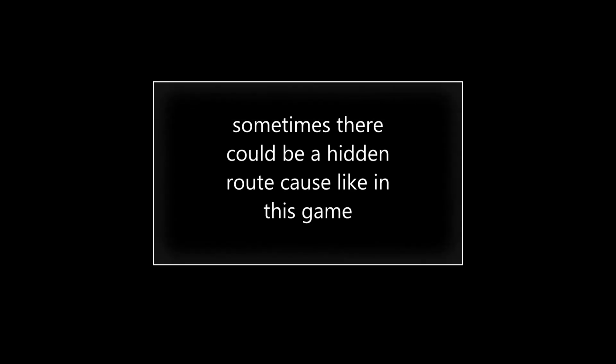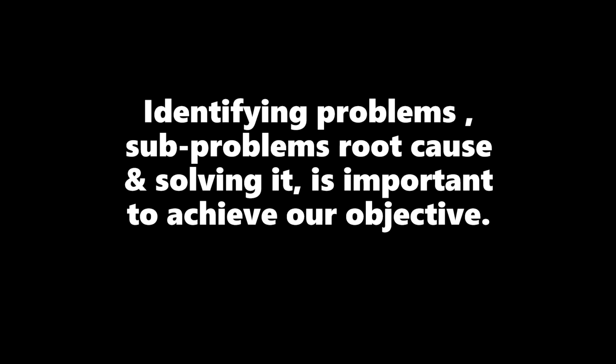So friends, how did you like this method of teaching? I hope you liked it and you learned. Once again, let's recollect what we learned today through this game. First, problem solving skill is a thinking process or a thinking skill, and we have made problem a thinking concept to look at, and problems can be solved in a step-by-step manner. It can be approached, and finding the root cause is very important to solve any problem, so that we can solve all the sub problems and achieve our objective.